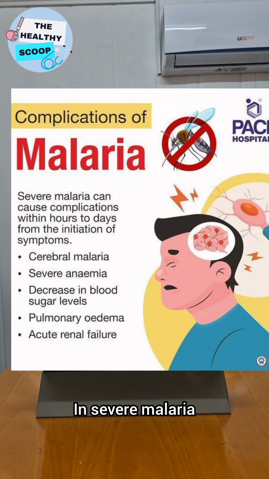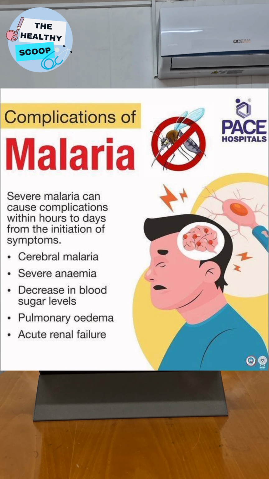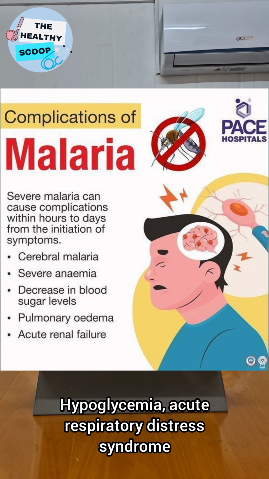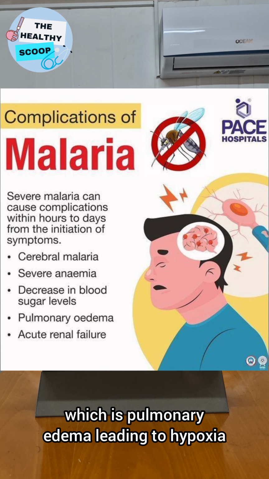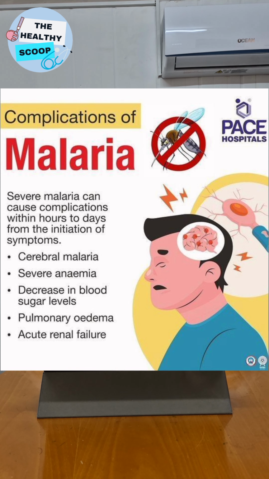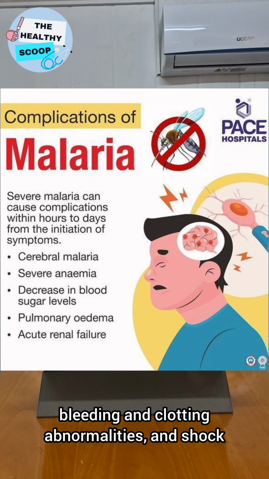cells. In severe malaria, which is mostly associated with Plasmodium falciparum, we have cerebral malaria, which alters the mental status, severe anemia, hypoglycemia, acute respiratory distress syndrome, which is pulmonary edema leading to hypoxia, renal failure, metabolic acidosis, dark urine from massive hemolysis, bleeding and clotting abnormalities, and shock.